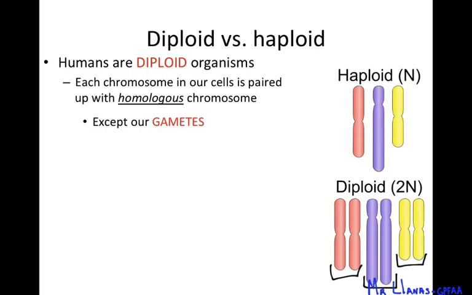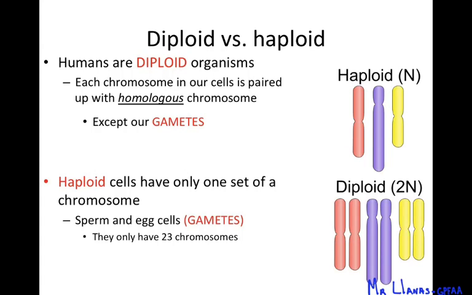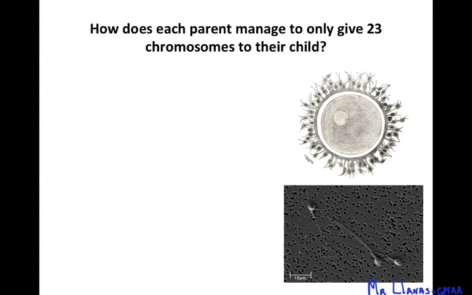And every cell in our body is like that, is a diploid, except gametes, which are our sex cells. Our gametes are actually haploid, okay? They only have one set of chromosomes. And that's why the sperm and the egg cell, when they fertilize, form a diploid cell that ends up with 46. That's why mom can give us 23 chromosomes and dad can give us another 23, and that makes 46. Okay, and that's how fertilization happens. Now, how do they manage to do that? Well, their bodies do that through a process called meiosis.